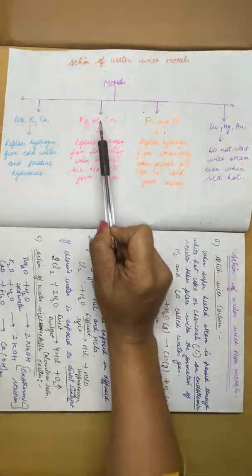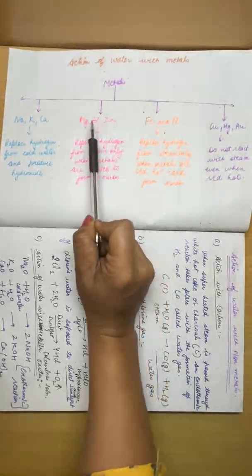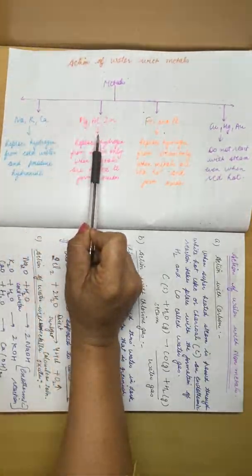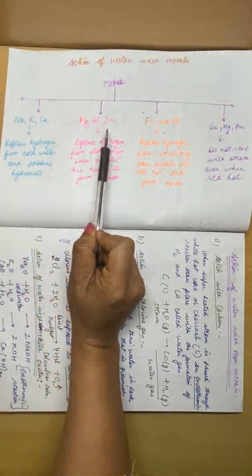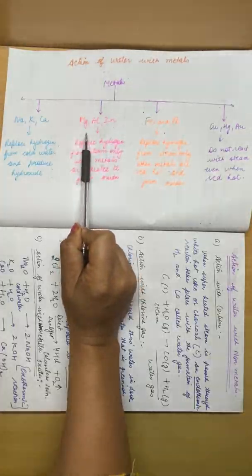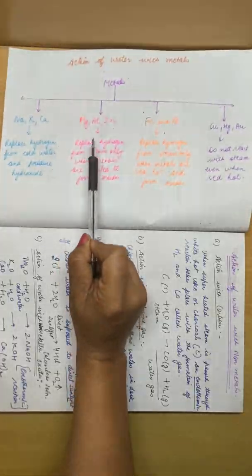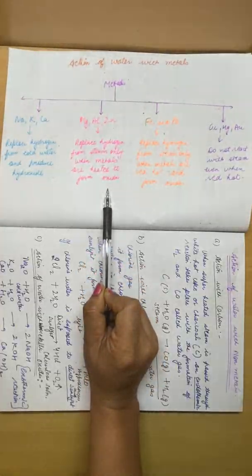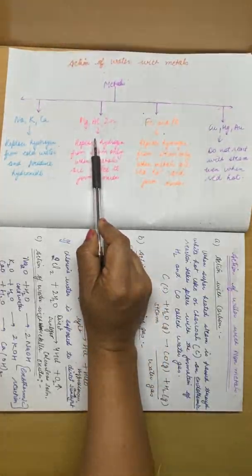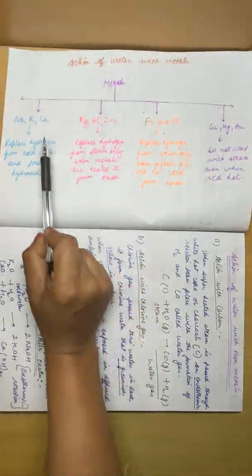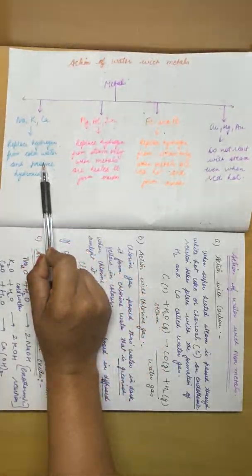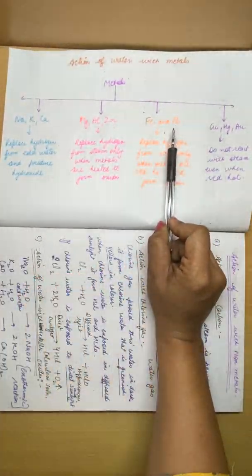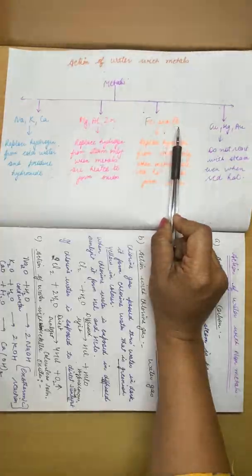Next series of metals are magnesium, aluminium and zinc. They are stronger than sodium, potassium and calcium, so they don't react with cold water, right? They always react with steam. When metals react with steam, they form oxides, and when metals react with normal or cold water, they form hydroxides. Next series of metals are iron and lead.